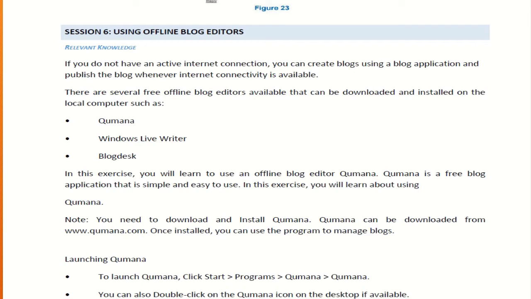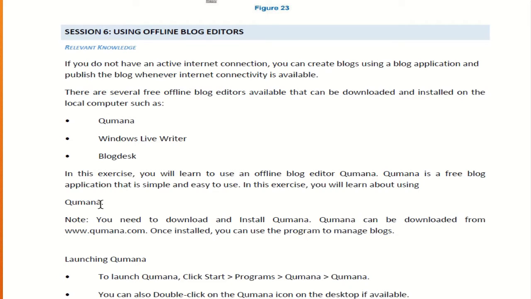But there are some blog editors where internet connectivity is not at all required. For that, there are certain blog applications available which you need to download, like Qumana, Windows Live Writer, BlogText. These are the applications which you need to download, and after downloading you are ready to edit your blogs without any internet